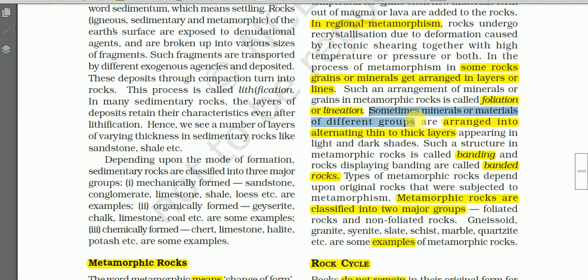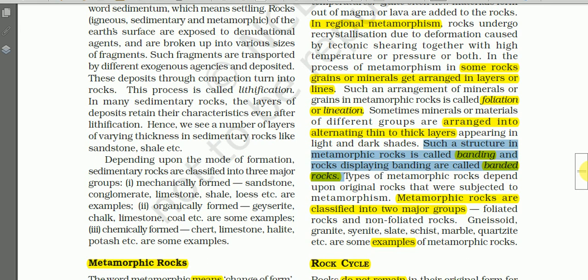Sometimes minerals or materials of different groups are arranged into alternating thick and thin layers, appearing in light and dark shades.